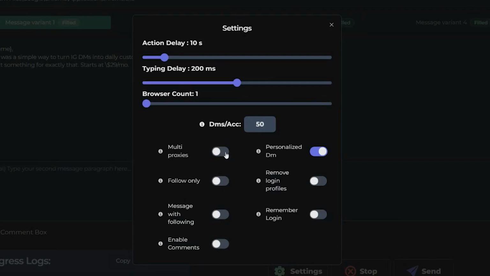For now, you can just follow what I have here. So if you're using proxies, turn on multi-proxies. If you're using a variable like I am, turn on personalized DMs, and you should turn on remember login. All right. And message with following is an option which is enabled if you actually want to follow the accounts which you are messaging as well. So we are going to do that, and you can just follow these settings or copy the settings, and we should be good to go.